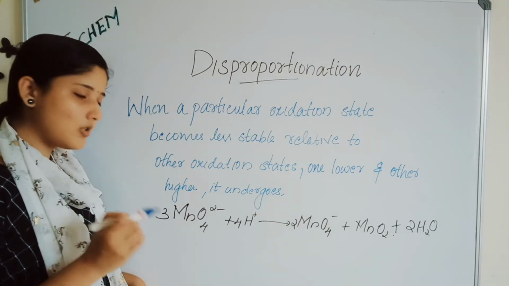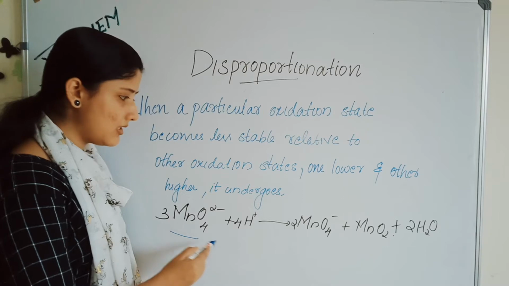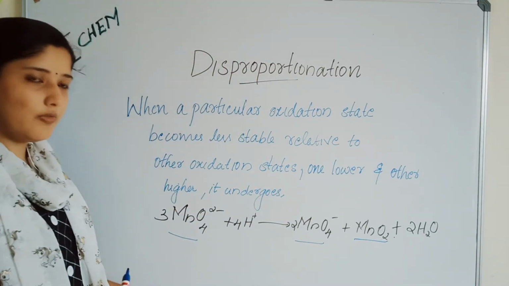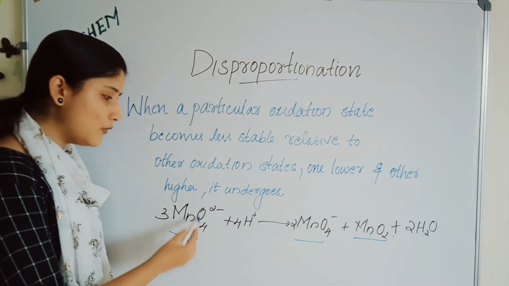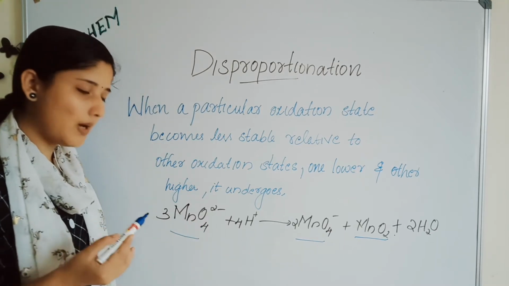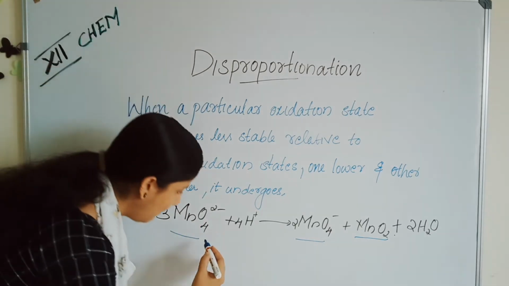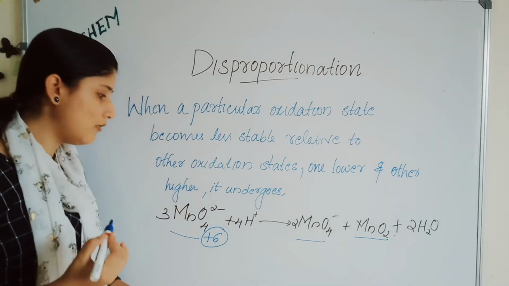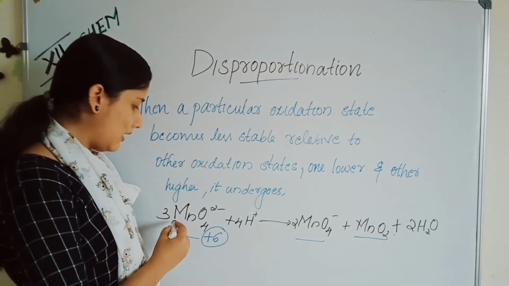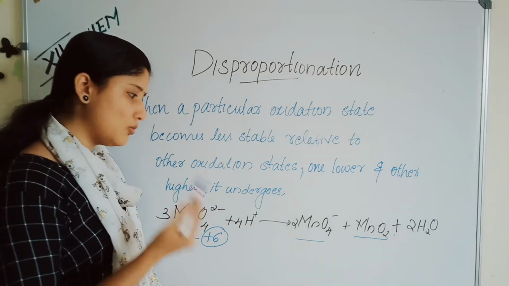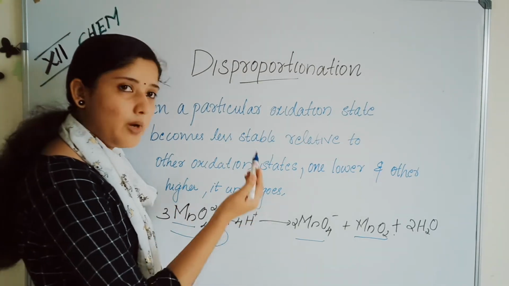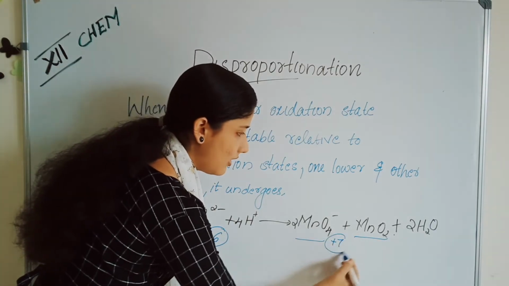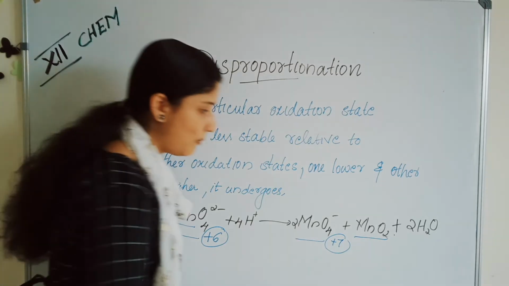Calculate the oxidation state of manganese in MnO4 2-, MnO4- and MnO2. In MnO4 2-, the oxidation state of manganese is +6. In MnO4-, it is +7. And in MnO2 it is +4.